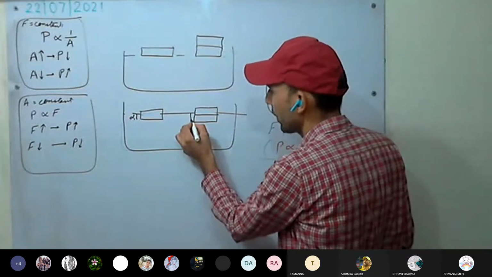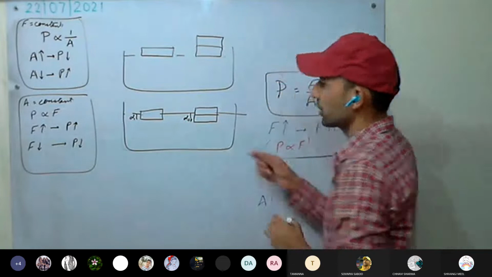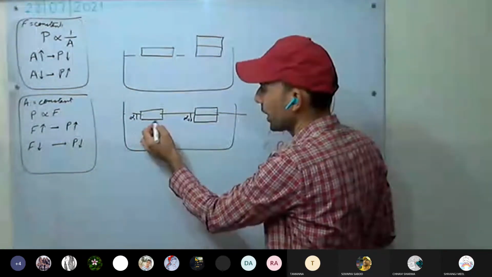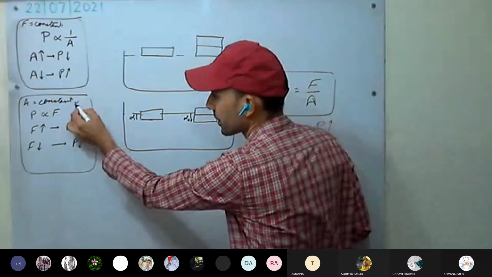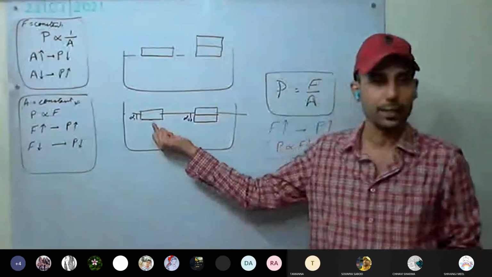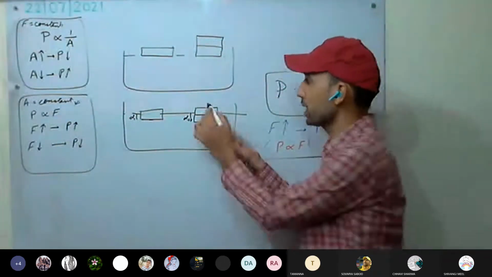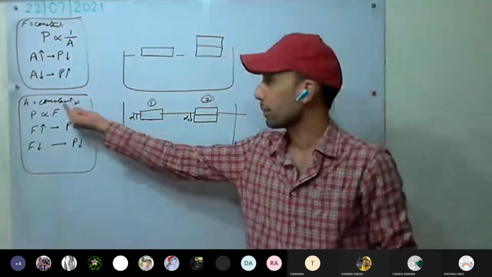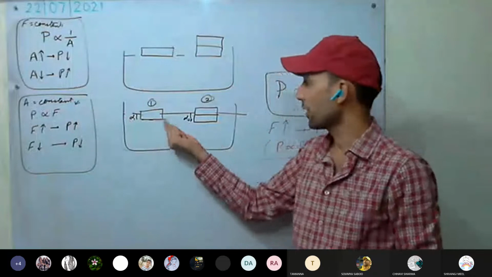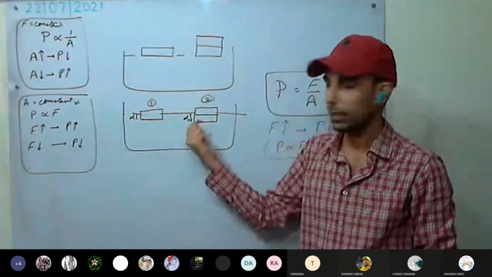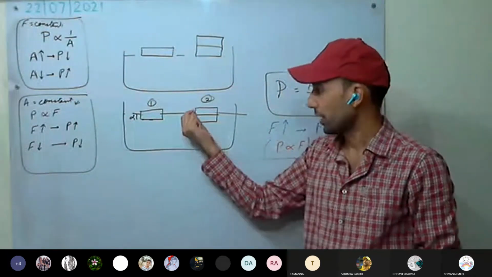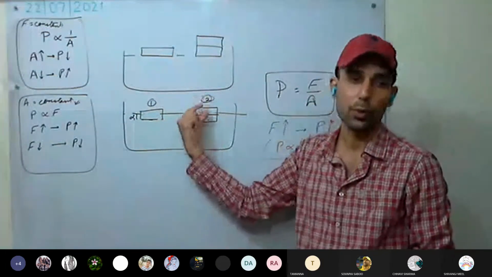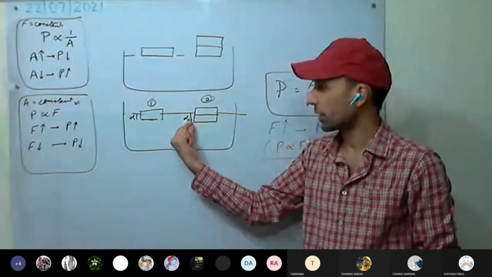Now if we see, it has sunk by D2, that is more. Effect of force is more, because the area in contact is the same in both the cases. First case, a single brick. In the second case, we have two bricks. Area in contact is same. What we have increased? The force applied. As we are increasing the force, the brick is sinking more. More it has sunk, so more the depression.